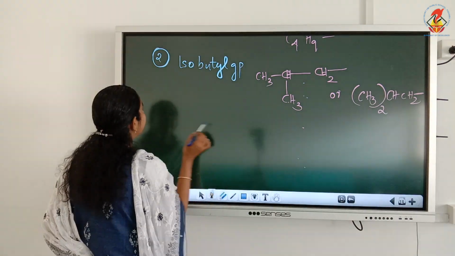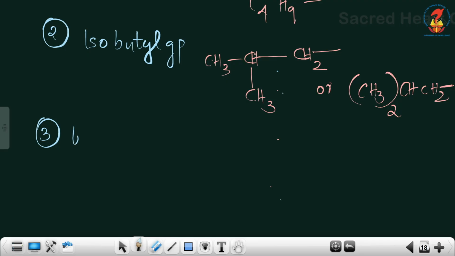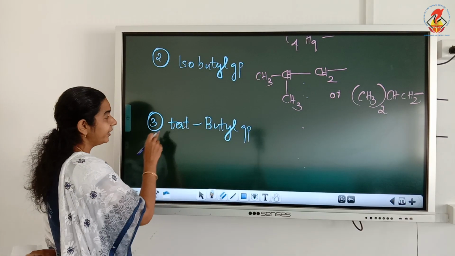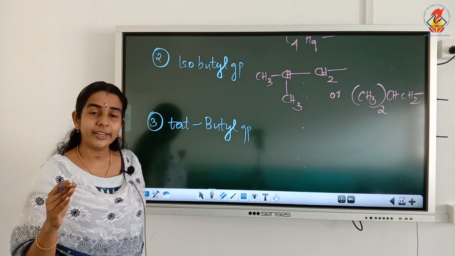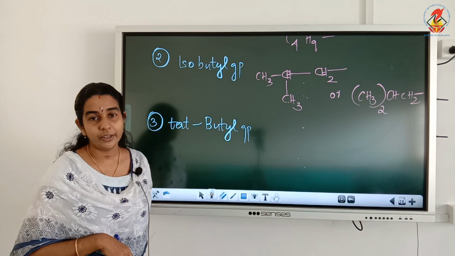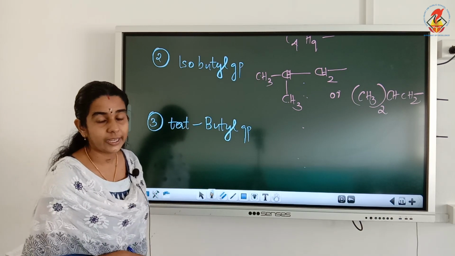Now, the third type of butyl group is tertiary butyl group. See the way of writing tertiary: we never write it as tertiary in full. The short form that we are using is TERT, read as tertiary butyl group.